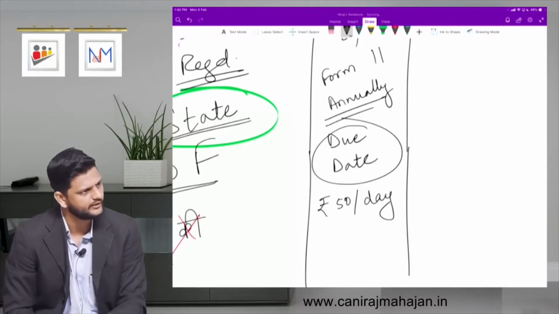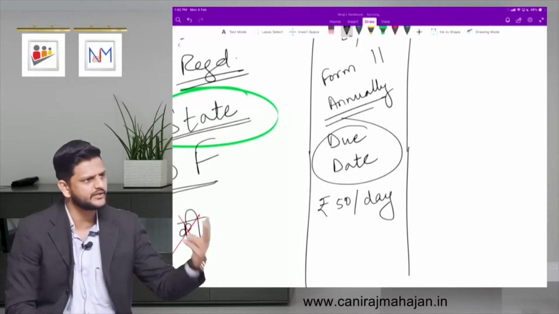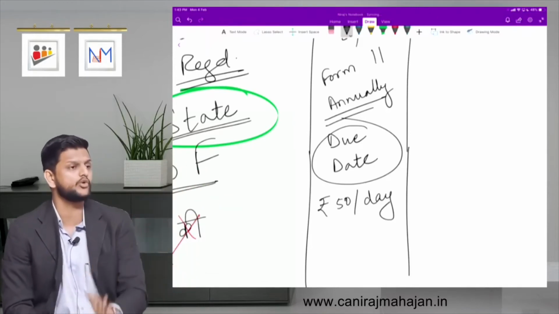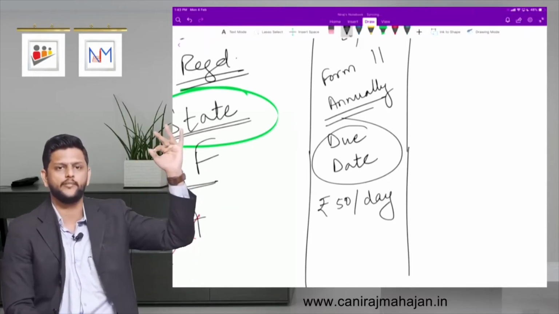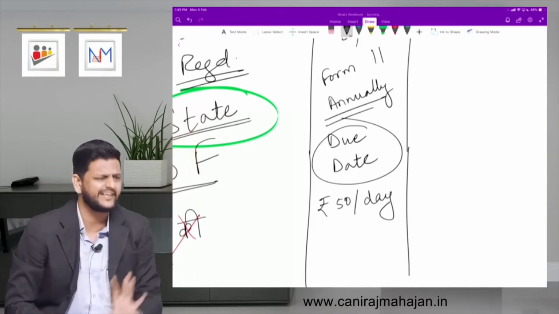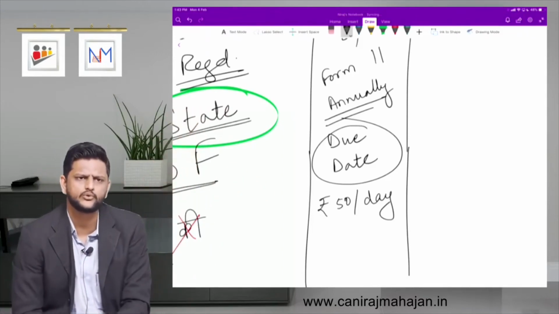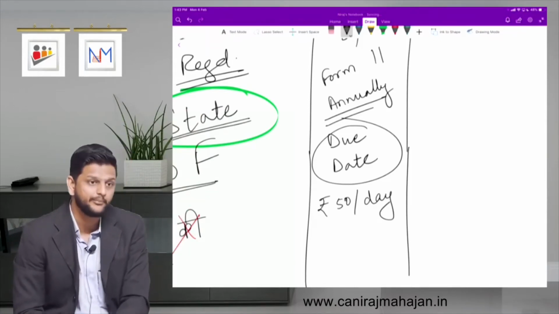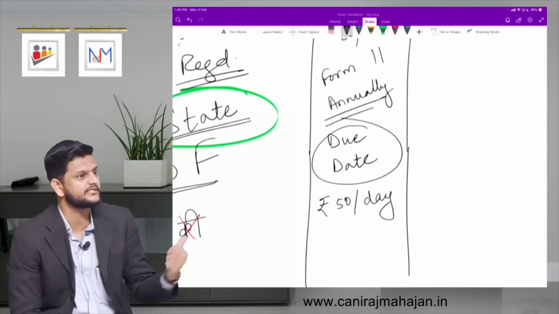Continuing default means what? You miss one day, 50 rupees, you miss another day, 100 rupees and so on, plus 50 rupees per day. So usually in most of the acts, there is also an upper limit. Let us say, for example, 50 rupees per day subject to maximum rupees 10,000. Again I am giving it only for the sake of example. But the problem in LLP Act is there is no upper limit for this penalty.